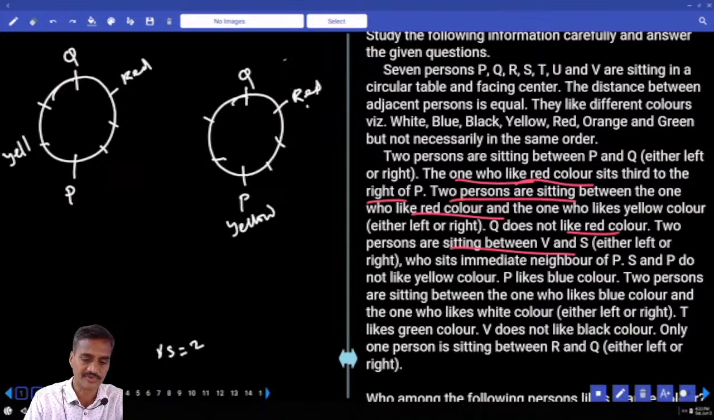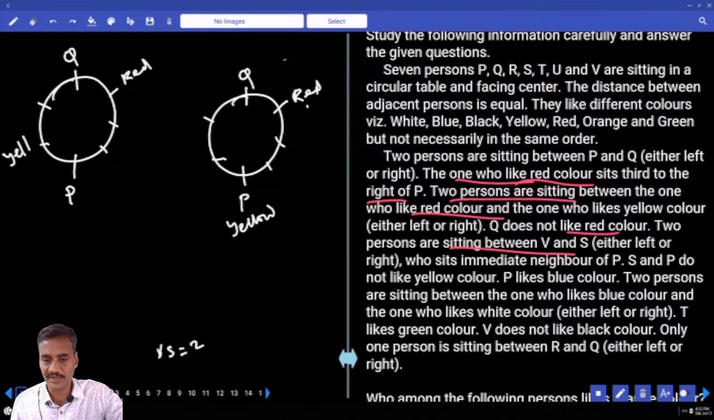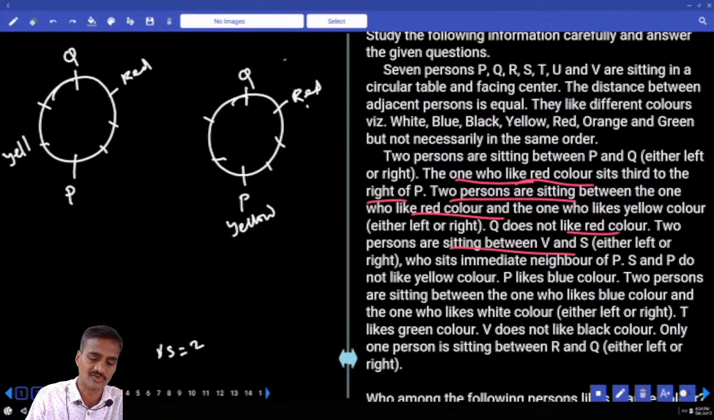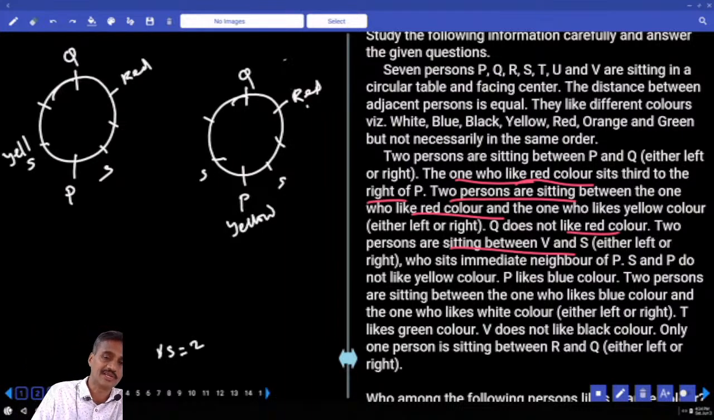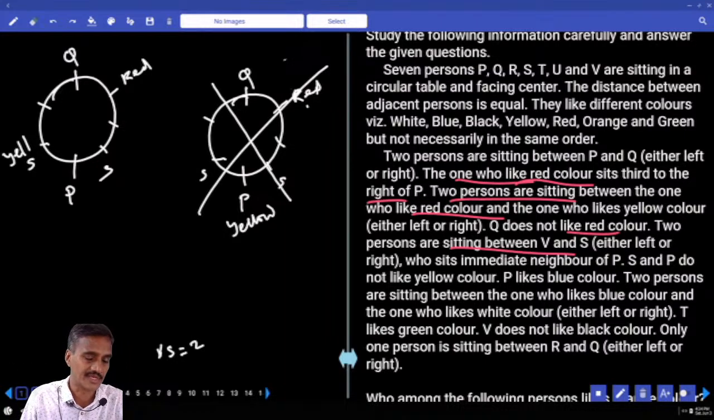Now there are 2 in between V and S, and S sits to the neighbor of P. S is to the neighbor of P. Now S can be either here or here. S is an immediate neighbor of P. Now here S can be in these 2 places. And P likes blue color. And S and P do not like yellow color. Neither S nor P likes yellow color, and this case is completely ruled out. Neither S nor P likes yellow color, S cannot be here as well.